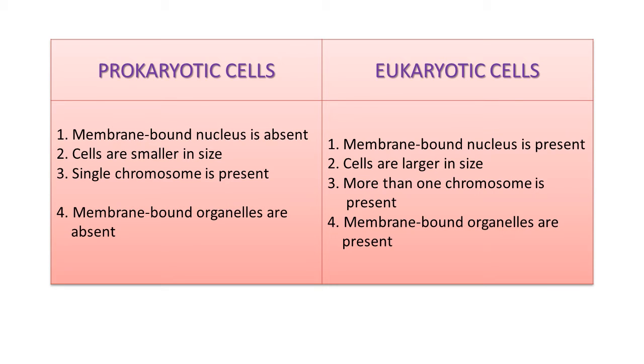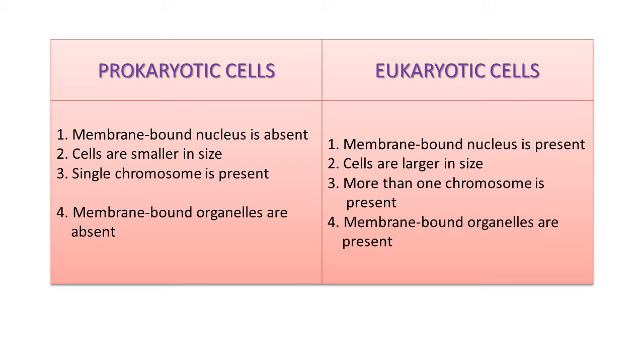Now let's compare prokaryotic cells and eukaryotic cells. In prokaryotic cells, the membrane-bound nucleus is absent, but in eukaryotic cells, the membrane-bound nucleus is present.